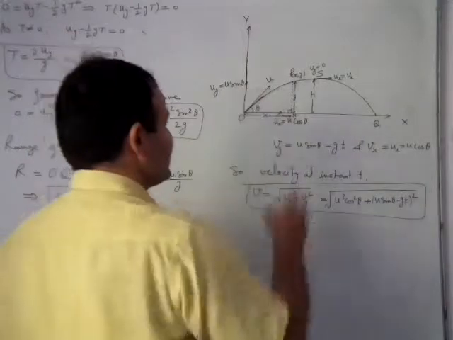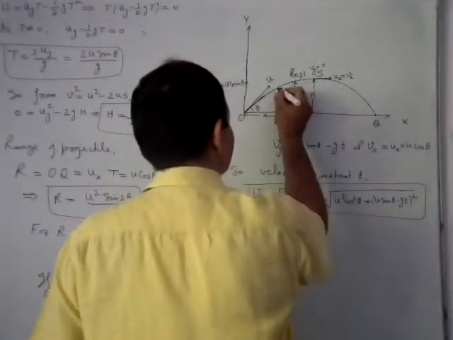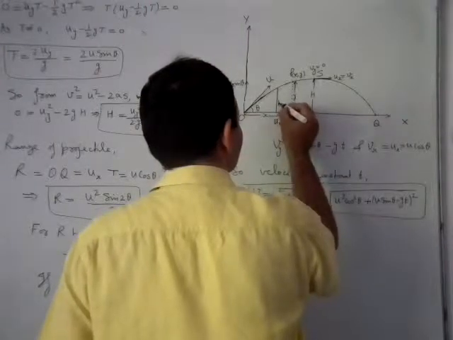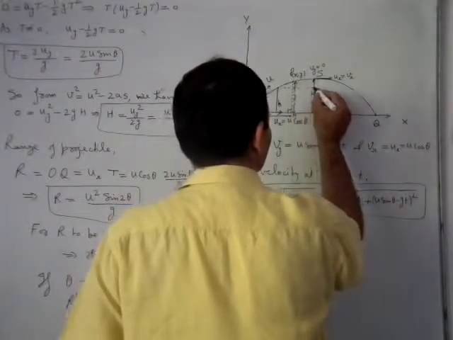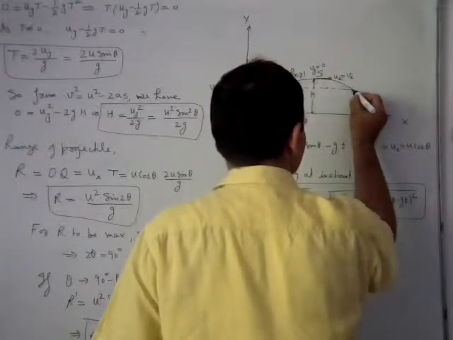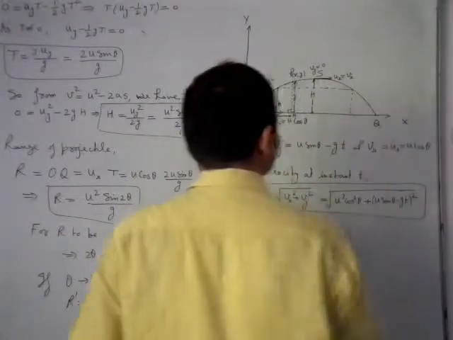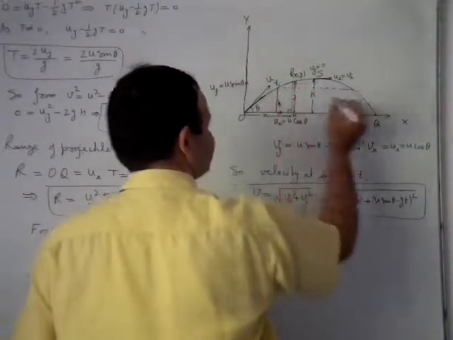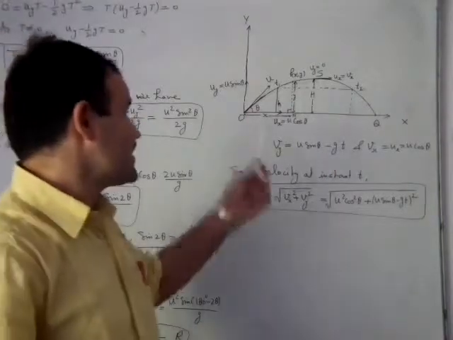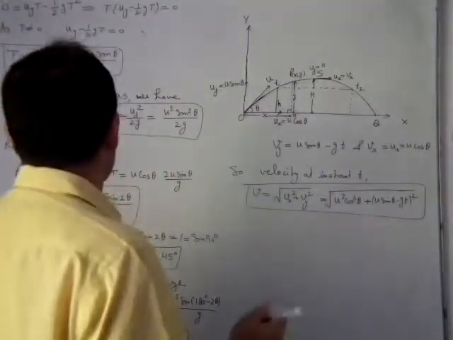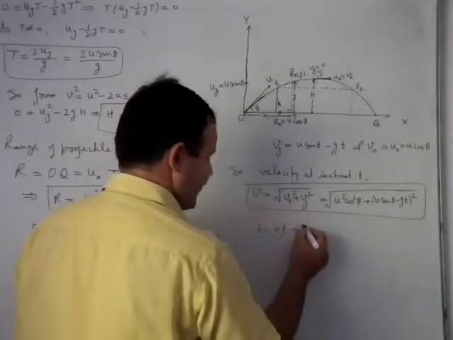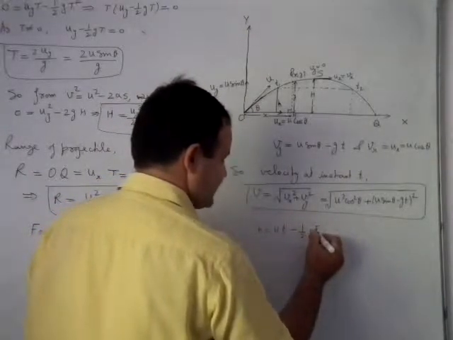Also you can see from the figure that the particle will have the same height, say h, at two different instants. If this instant is t1 and this instant is t2, then these two instants can be determined by h is equal to ut minus half gt square.